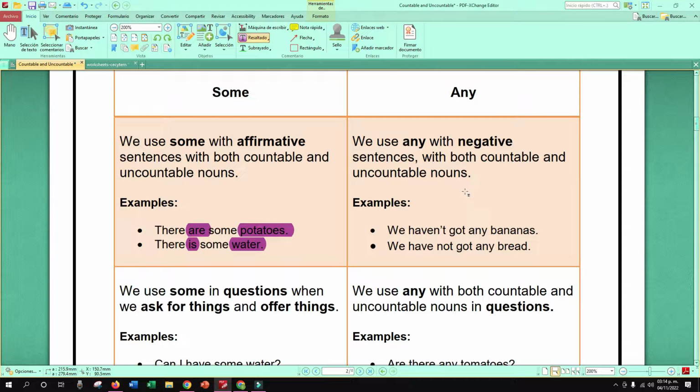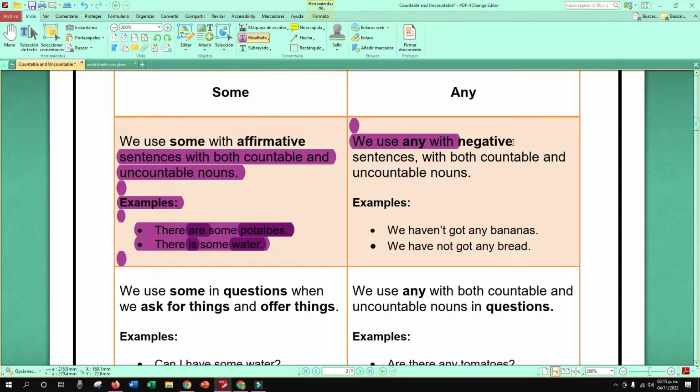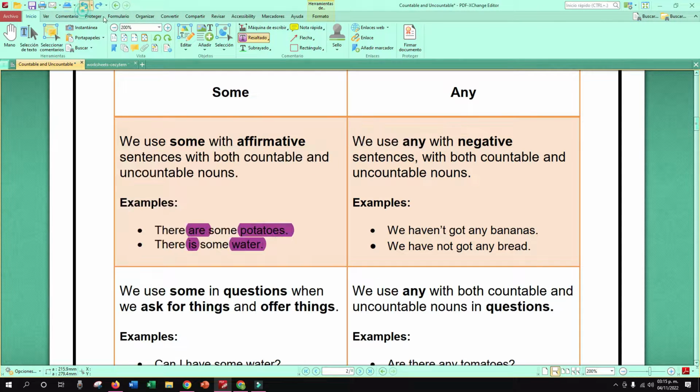Acá tenemos we haven't got any bananas, right? Or we have not got any bread, right? So, de igual forma se puede utilizar, como les decía, para ambas, contables e incontables, pero en el caso de any, más que todo lo vamos a utilizar para negativas, ¿verdad?